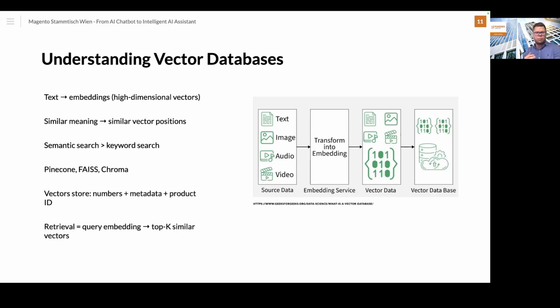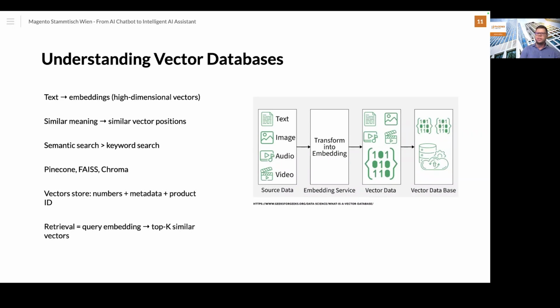So once again, similar concepts sit close together in vector space. For example, smartphone can also be mobile phone and can also be Android device, but the word is totally different. And here's the big benefit: we are not using keyword search, we are using semantic search, and the LLM can already add the relation between smartphone and Android device because it's based on this numerical vector search. And why is vector search better?